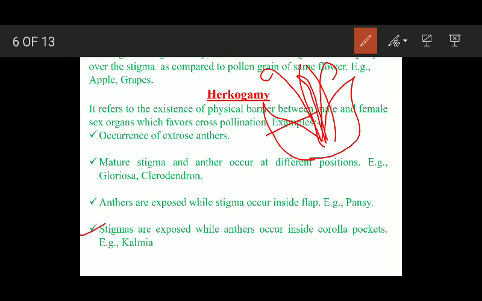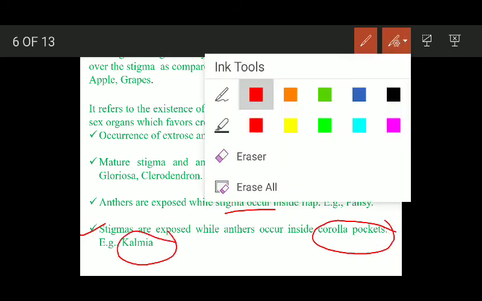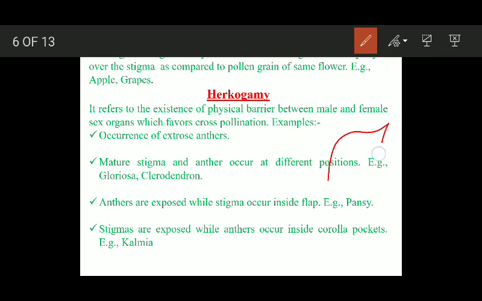Now another example is the reverse of this one. Stigmas are exposed while anthers occur inside corolla pockets. Example is Kalmia. Here you can see, these are the petals, these are the anthers, this is stigma.